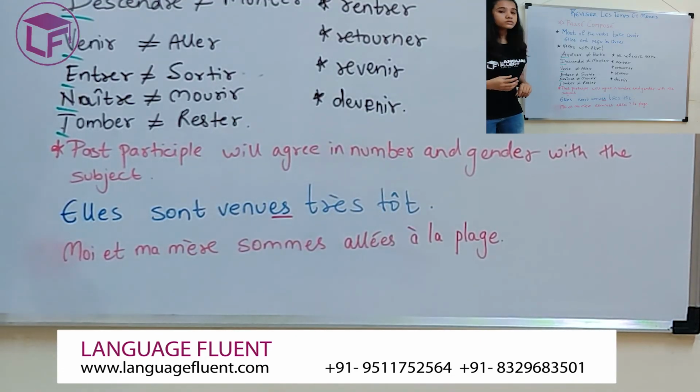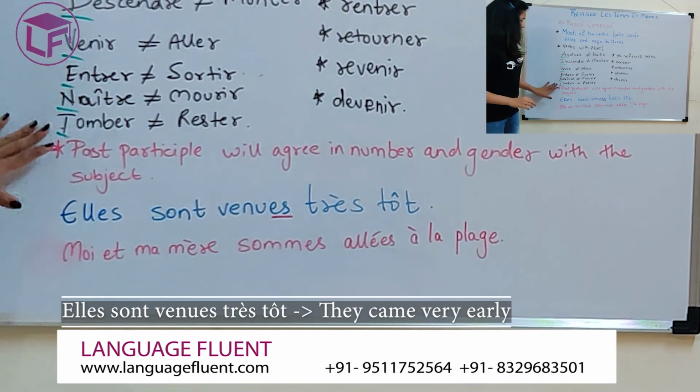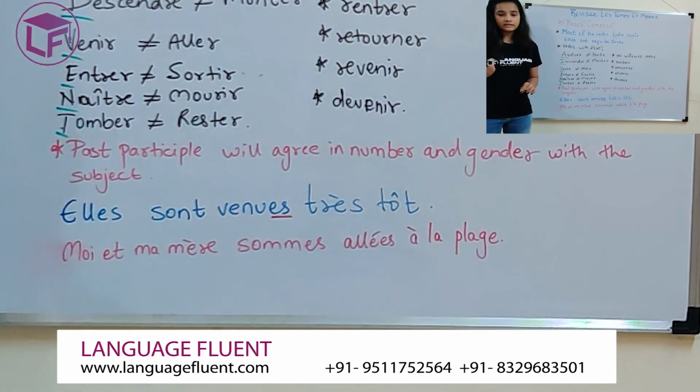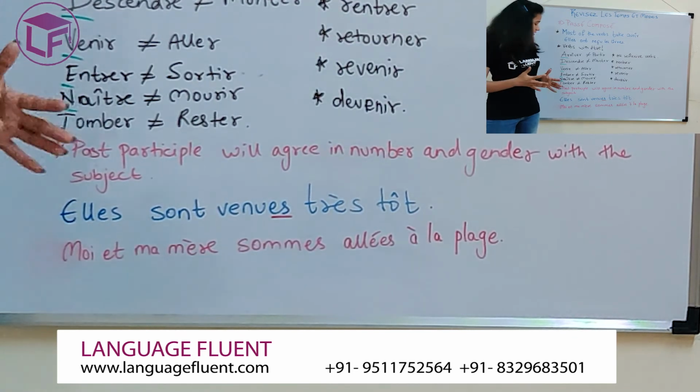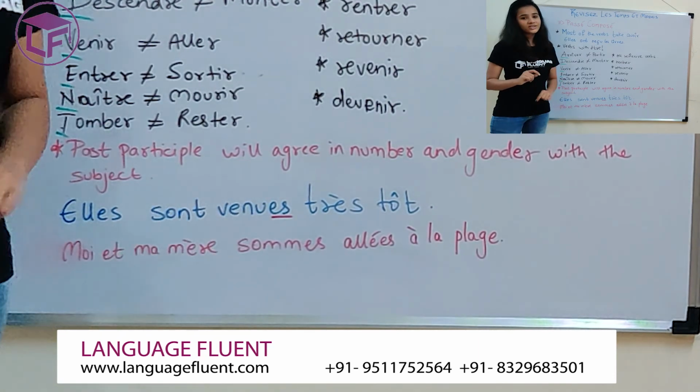Elles sont venues très tôt. They came very early. Here, venir falls in my ADVENT list, hence I have to use my être auxiliary. That's why I have put down sont. Since our subject is feminine and plural, I need to add extra es.